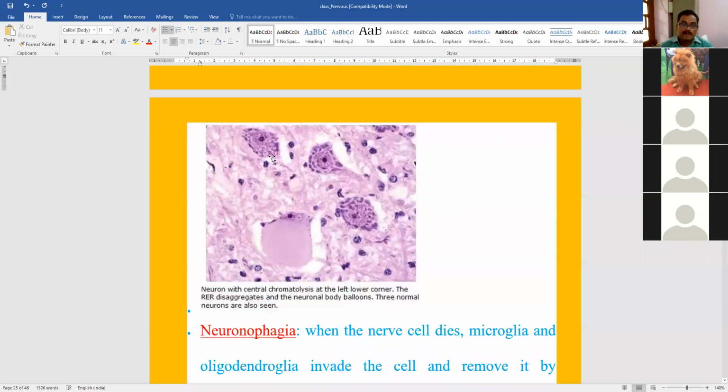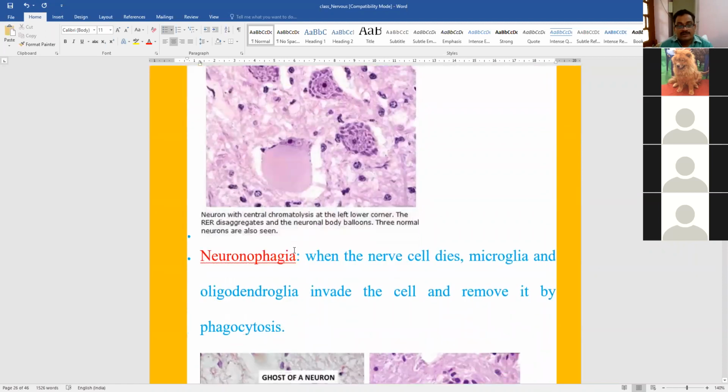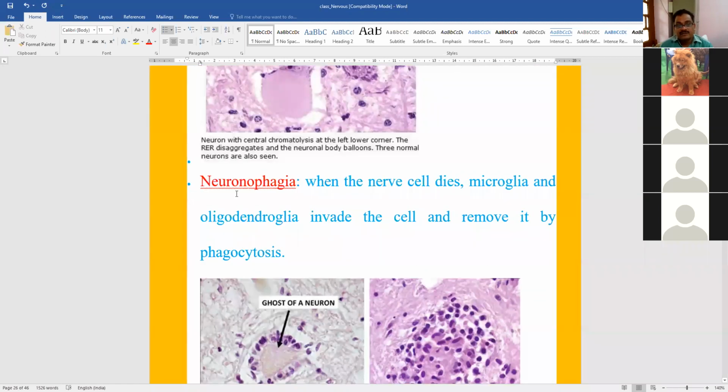Here you can also see these are normal neurons. This is the nucleus. These are the Nissl granules. This is the nucleus. These are the Nissl granules. But this one shows chromatolysis. The whole Nissl granules have disappeared and the nucleus has been pushed towards the periphery. So this is the diagram showing chromatolysis. This lower one. The above three neurons are normal and this lower one is showing chromatolysis.